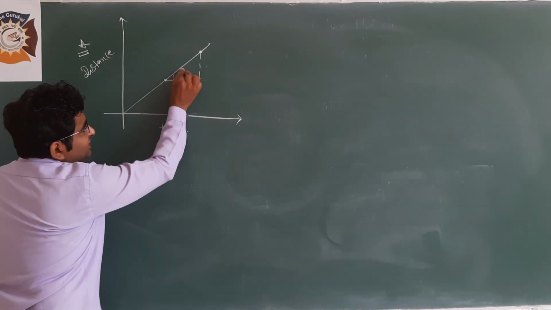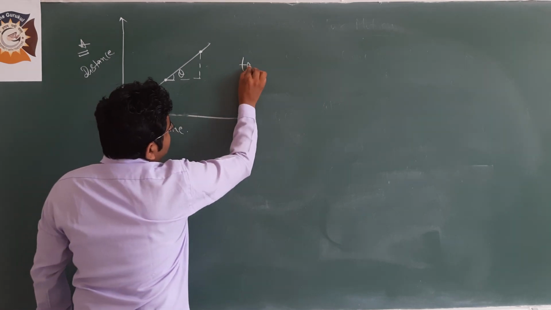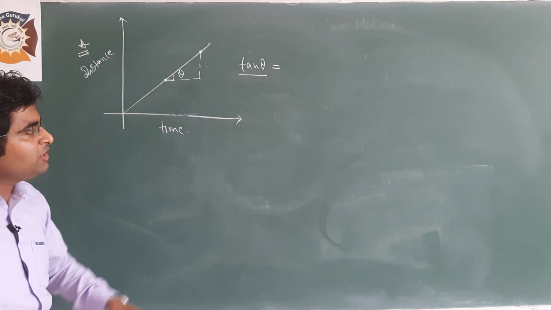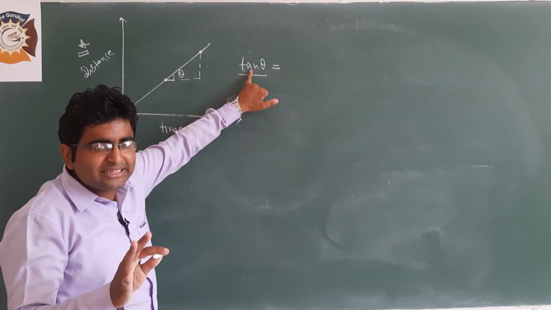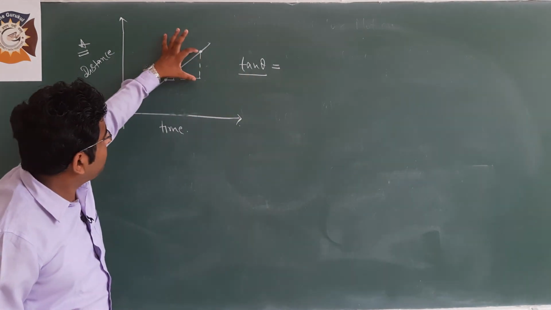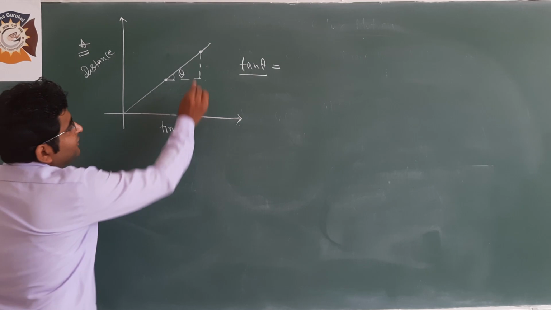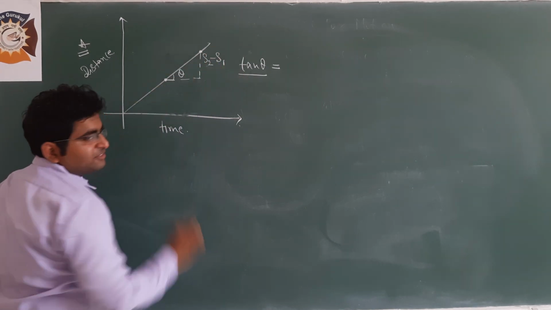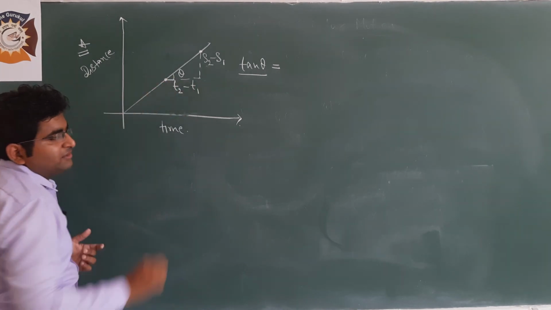If this angle is theta, clear? Then I am writing tangent theta. It is a trigonometric term and you will study it in class 10th. But here you have to remember that tan theta is equal to perpendicular over base. Clear? And this value is S2 minus S1 and this value is T2 minus T1.